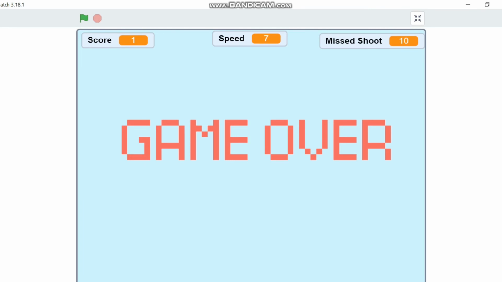Okay, so in this game there are 3 backdrops. The first is the colorful city, the second is if I am the winner, and the last is game over. And then there are 3 variables. The first variable is score, the second variable is speed, and the last variable is miss shoot, like that.